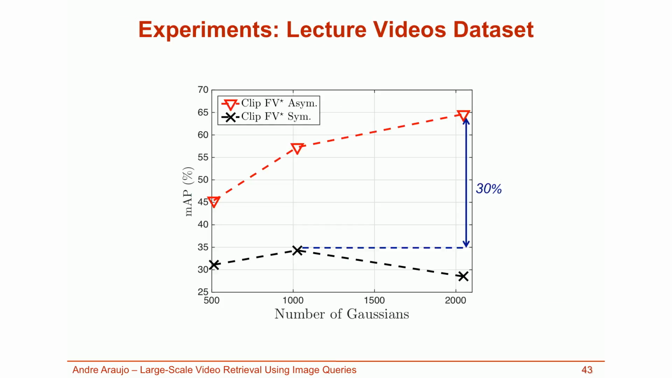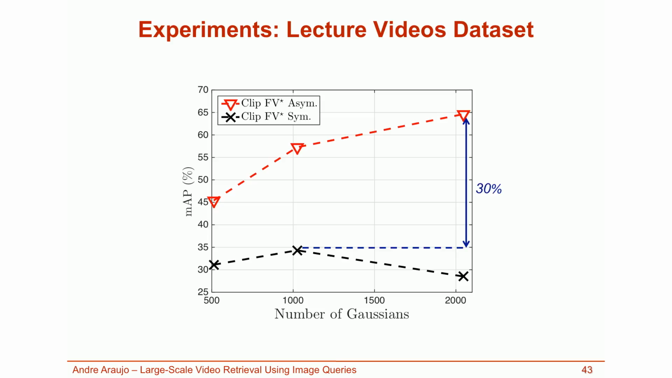Now consider the lecture videos dataset. This plot presents clip Fisher vector results using 2 different comparison schemes as a function of the number of Gaussians in the Fisher vector. In red, I present the asymmetric technique introduced in this work, and in black, the standard Fisher vector scoring.